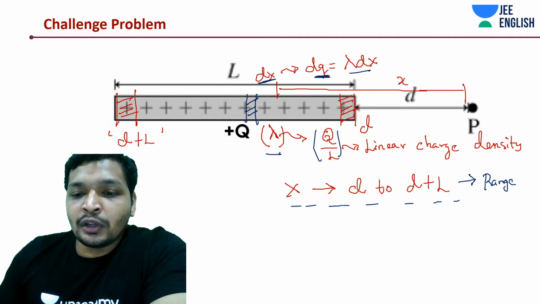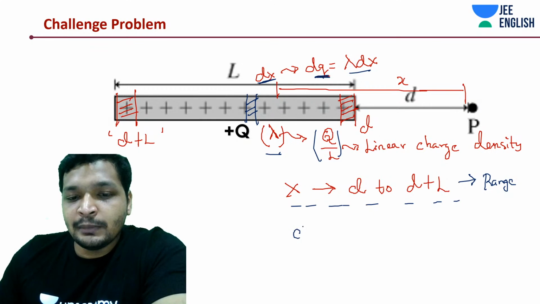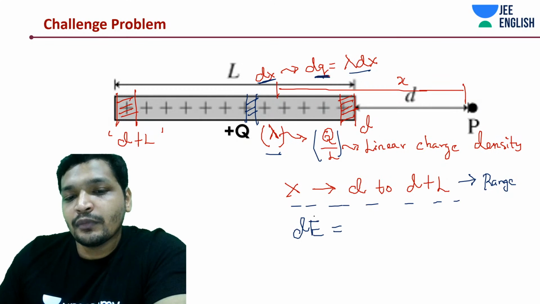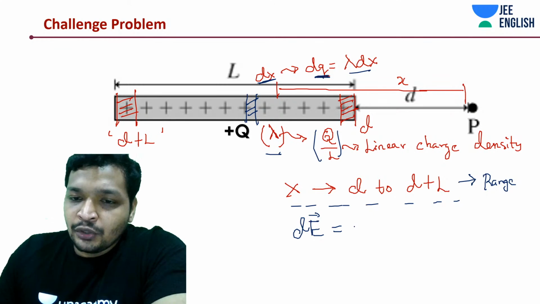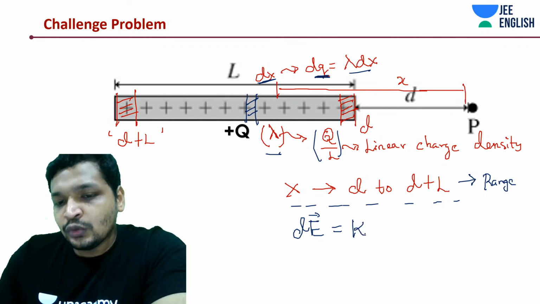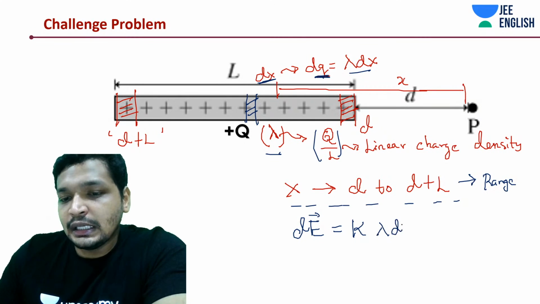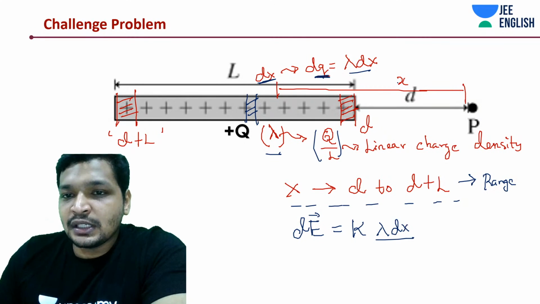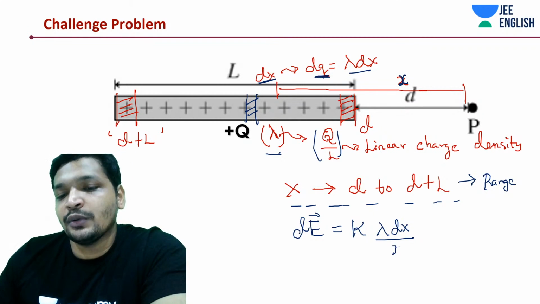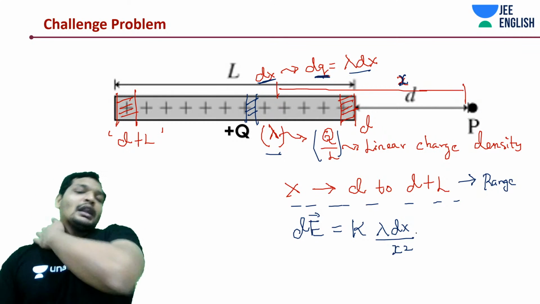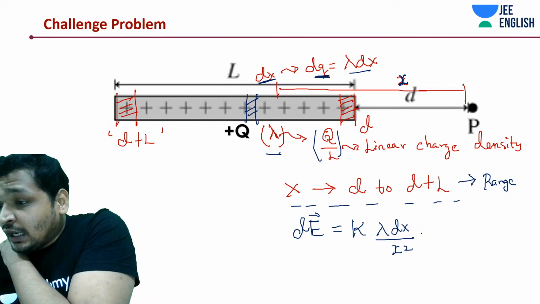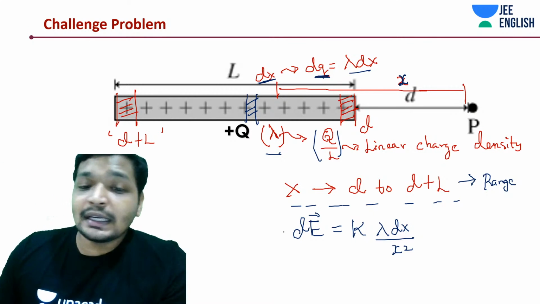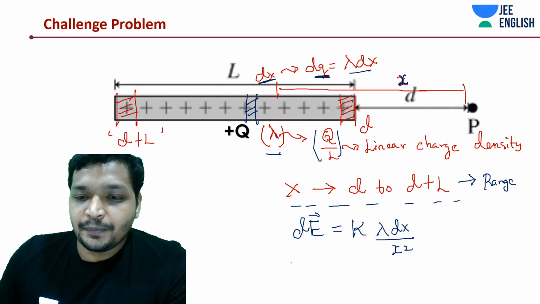I'm talking about the field due to that blue color element, which is dE. That is going to be kq by r square, so k into lambda dx by x square, since it is at distance x. Now you need to integrate this to find the total field.